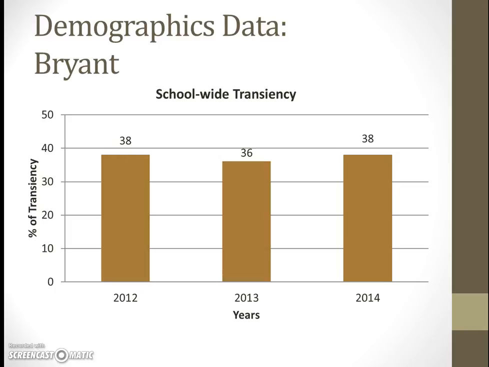We get that scholar on the day before testing is supposed to start, and we know they're going to be included in our data now based on the CCRPI, and we just have to move forward. We have to then look at the data when it comes back, look at those students that we got at the end of the year, and determine what we can do to best support them while they're here with us at our school. So I just felt it was important to include these numbers to give you an even clearer picture of who it is that you're working with.